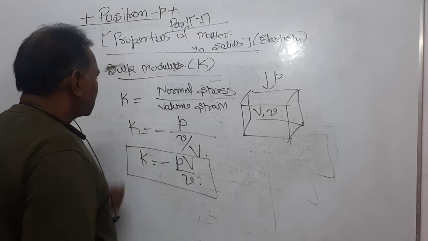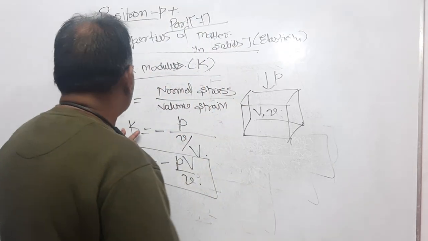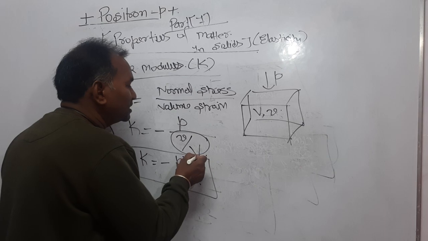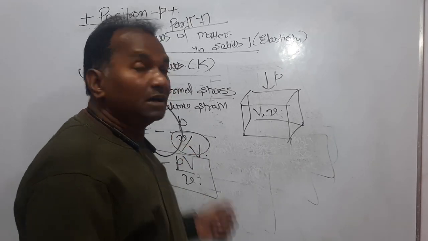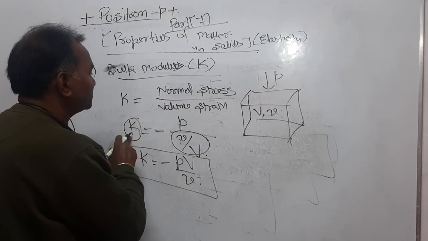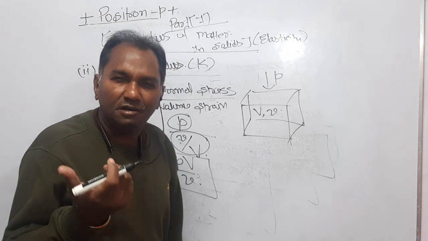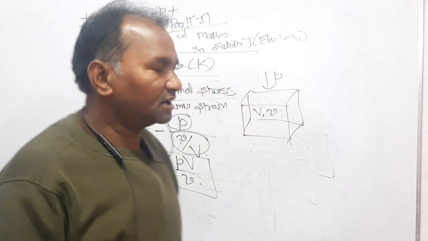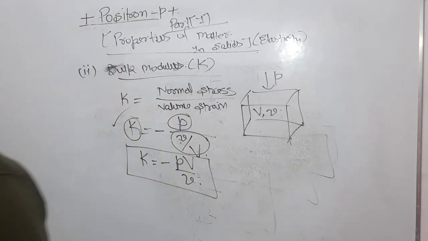Dear students, again if you want to find out the dimension or the unit of this bulk modulus, the strain is a dimensionless quantity, change in volume divided by original volume. So it is unitless and dimensionless. So the dimension or unit of capital K is the unit and dimension of P, and P is undoubtedly Newton per meter square. Our dimension is denoted by M L minus 1 T minus 2. So in this way we came to the bulk modulus.